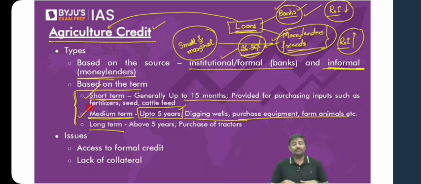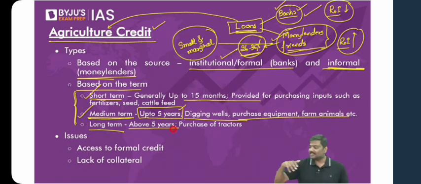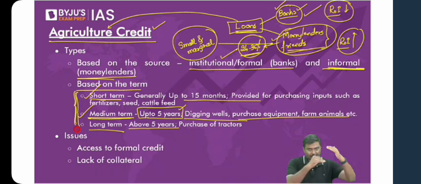And finally, long term, at more than 60 months, that is more than 5 years, these are provided for purchasing, let's say, land. These are provided for purchasing tractors, etc. So this is how farm loans, or the credit that is given to the farming community, is divided into short term, medium term, and long term.